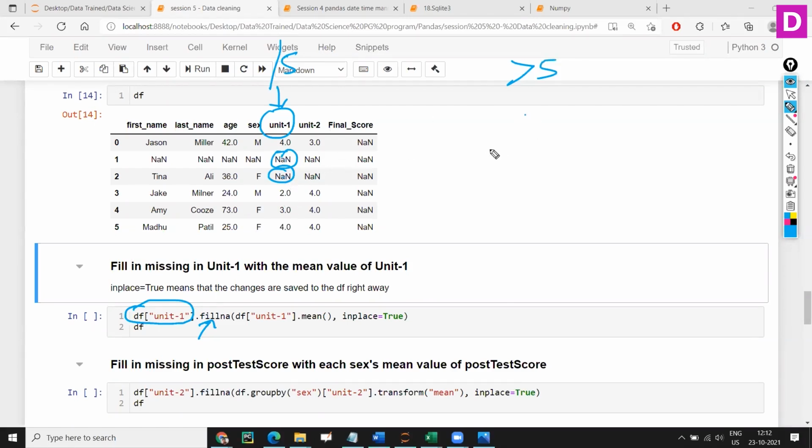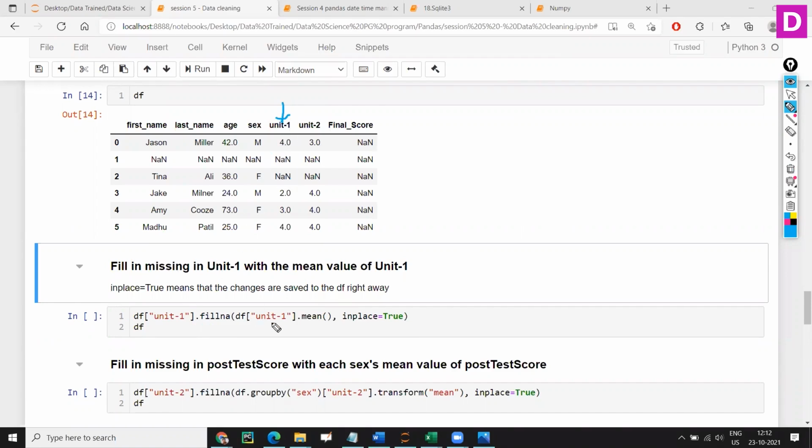But should I fill it with 0 or 5 or 1 or 2? If I take a 0, maybe that student deserved to have 5. If I fill with 5, maybe that student is not that intelligent. So it's a risky kind of thing, right? I have to keep the risk very minimum. So I don't want to take risk here by assuming something and filling that. So what I will do, I am going to take a mean of unit 1.